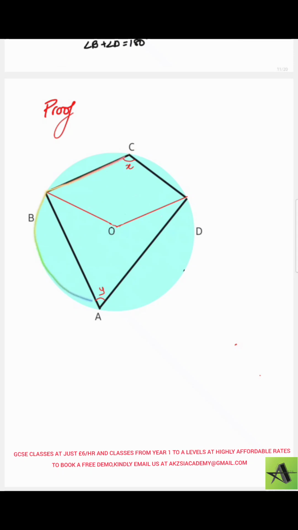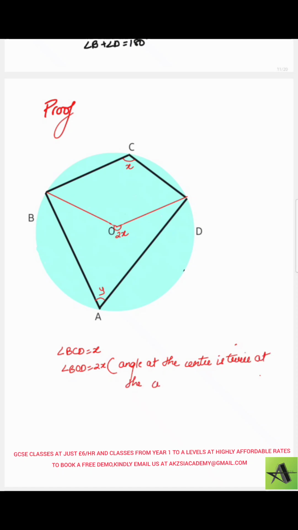So this arc is making angle x at the circumference, and this is the angle that it's making at the center. So if this is x, then this is going to be 2x. I can write that since angle BCD is x, angle BOD will be 2x by the same, that is angle at the center is twice at the circumference.